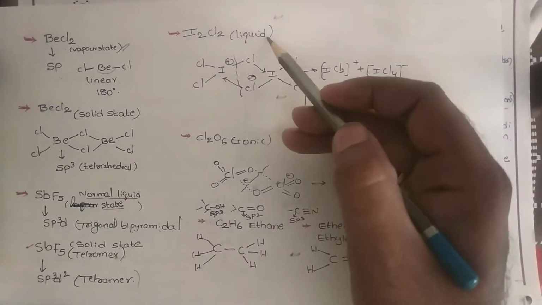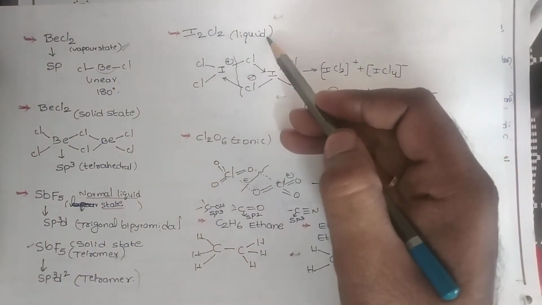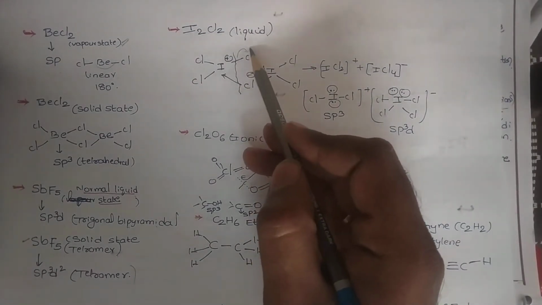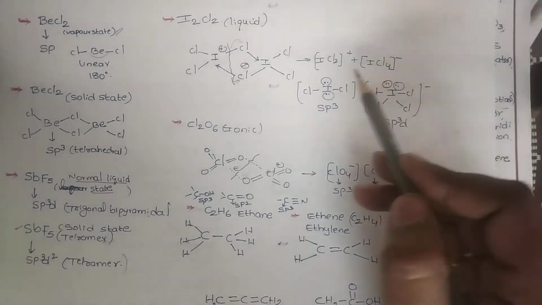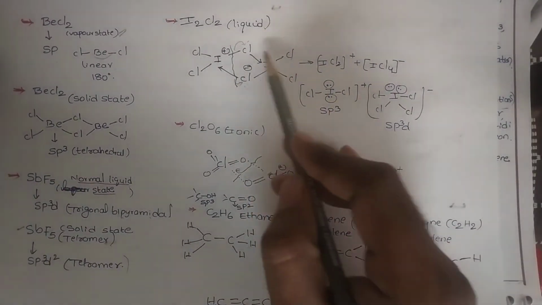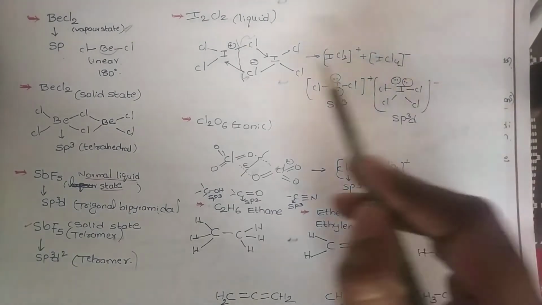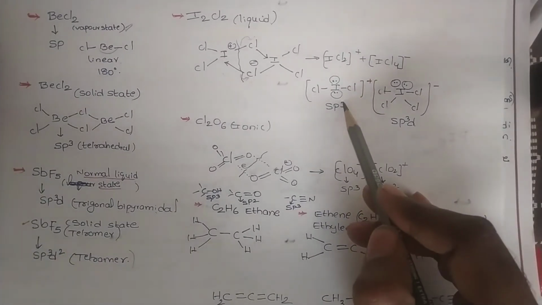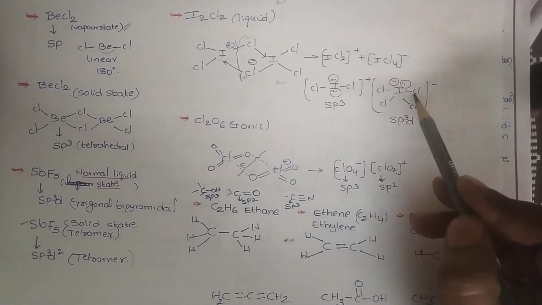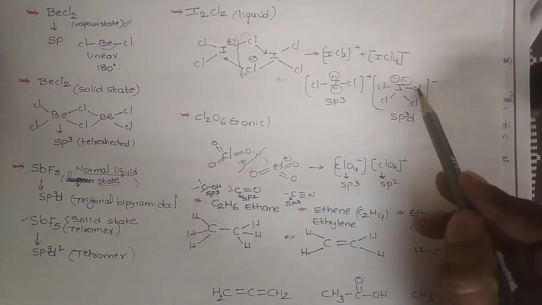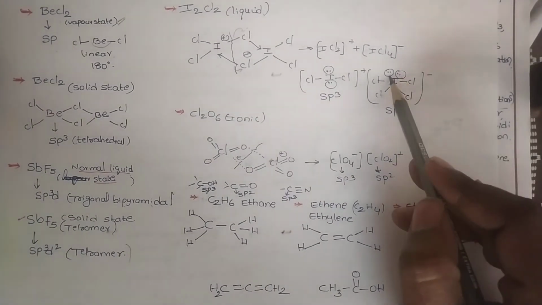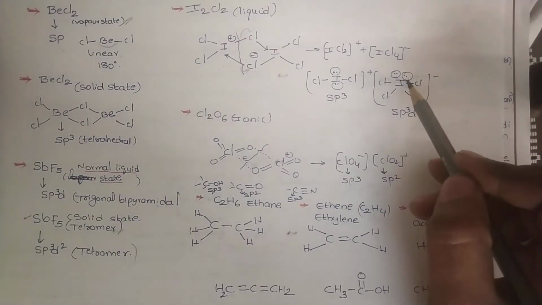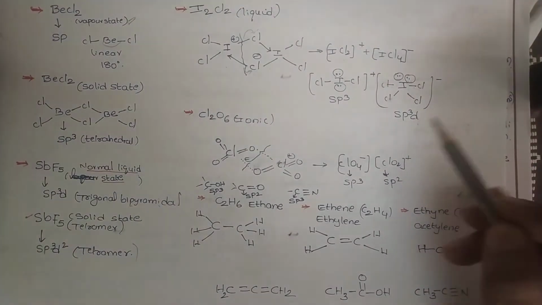I2Cl6 in the liquid state, this is the structure of I2Cl6. The bond migrates towards this side. This chlorine gets a negative charge, meaning this total species gets a negative charge, and this species gets a positive charge. Now in ICl2 plus, the central atom iodine undergoes sp3. In ICl4 minus, you see the structure 1, 2, 3, 4, and count the lone pairs also: 1, 2, 3, 4, 5, and one lone pair came from that negative charge. So it undergoes sp3d2 hybridization.